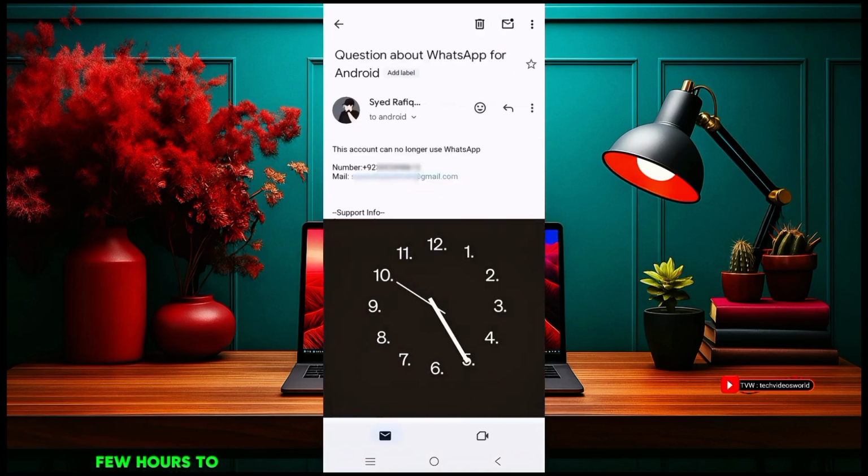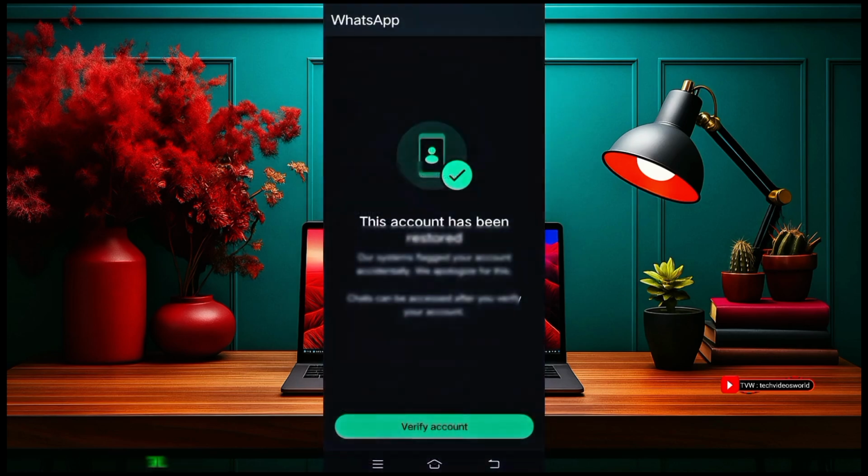Now wait a few hours to several days. The WhatsApp team will send you a notification to verify the account in the WhatsApp app, then you can open it.